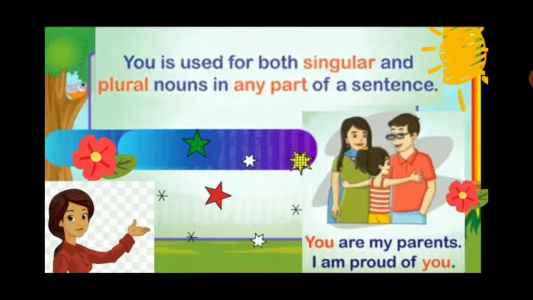Here you see that you can be used in both the parts of the sentence. The example, you are my parents and I am proud of you. Here you can see the first part and the second part of the sentence. In both we are using you, and you is used for singular as well as plural nouns.